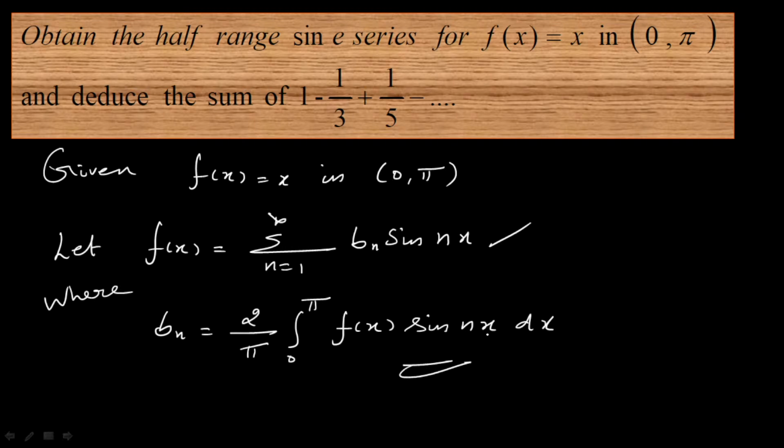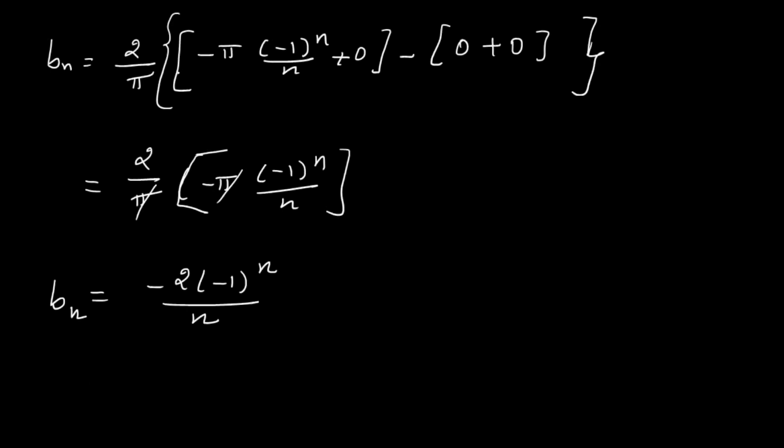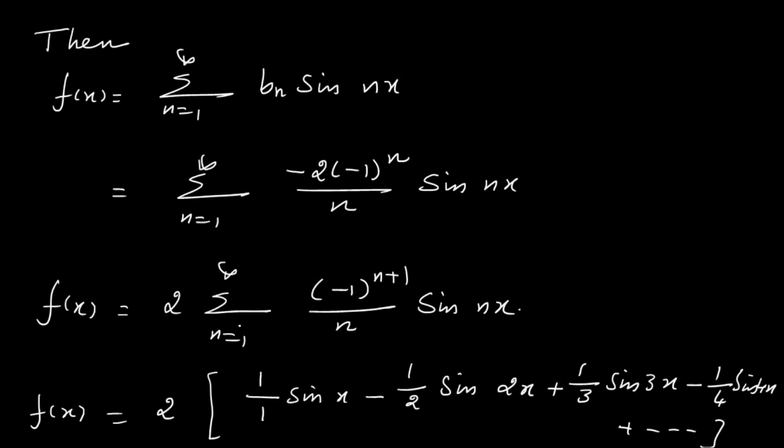So for that we make use of this formula for calculating bn. So this is the formula for calculating bn. Just replace f of x by x sin nx. This is of the form u v dx. So u v1 minus u dash v2. Now simplifying this, you get the value of bn is equal to minus 2 times minus 1 whole power n divided by n. That's all. Substituting here, you get the Fourier sine series, that is the half range Fourier sine series, from which we have to deduce the series, isn't it?